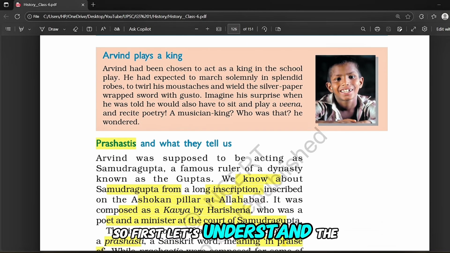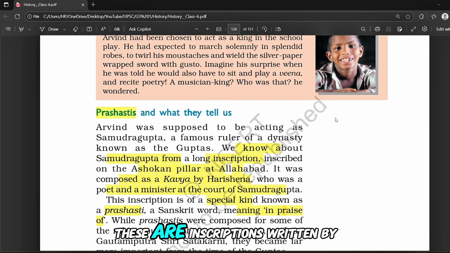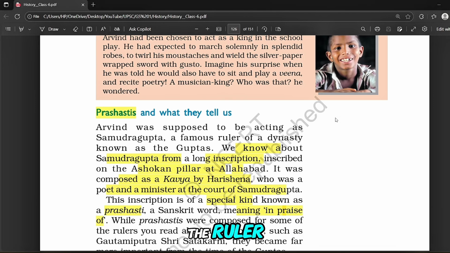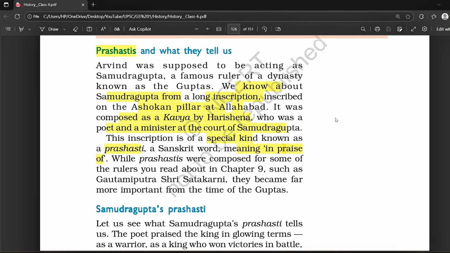So first, let's understand the word Prashasti. It's a Sanskrit word meaning in praise of. These are inscriptions written by poets or court officials in praise of their kings. They were not ordinary records. They were meant to glorify the ruler, showing him as brave, powerful, generous, and almost godlike.